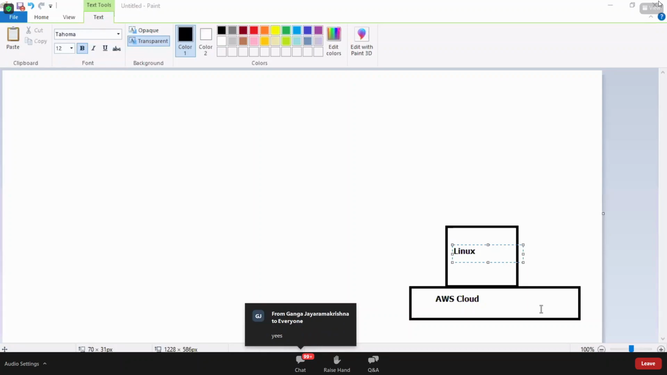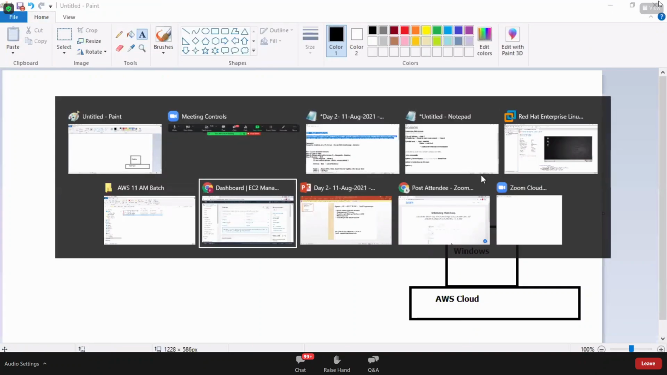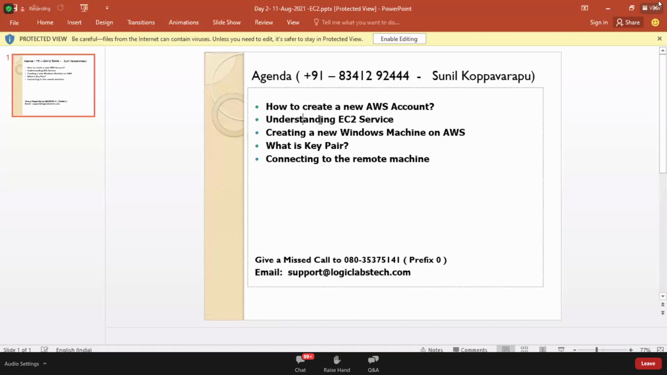So thank you very much for your responses. So let's learn what's our plan for today's session. My plan for today's session is not showing you a Linux machine. I want to start with Windows. I want to show you how to create a Windows machine. Understood EC2. EC2 is all about creating virtual machines on AWS data center. Let's learn how to create a new Windows machine.